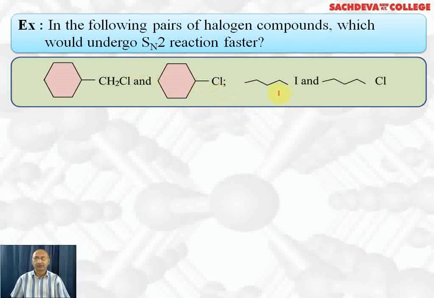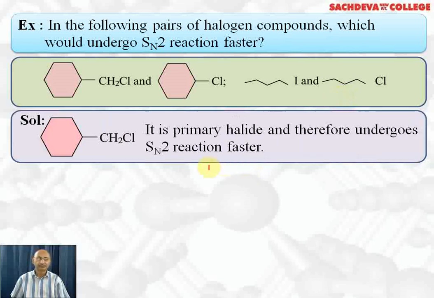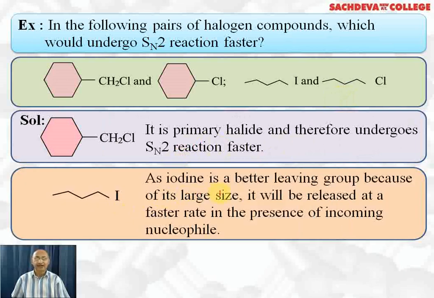Here both are primary, but here an iodo group is attached, and here a Cl group is attached, so iodine is a better leaving group and the C-I bond is weaker and easily breaks. Therefore, this iodo compound will react faster than the chloro compound. These are the written explanations. It is a primary halide and therefore undergoes SN2 reaction faster. Here, as iodine is a better leaving group, because of its large size, it will be released at a faster rate in presence of the incoming nucleophile, and bond dissociation energy is also low due to longer bond length.